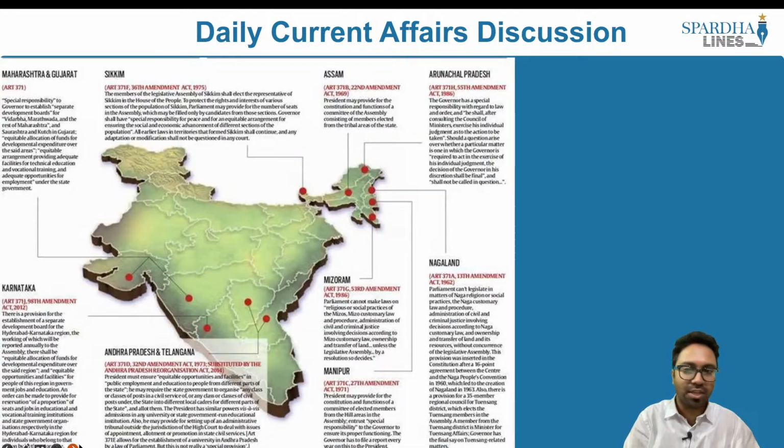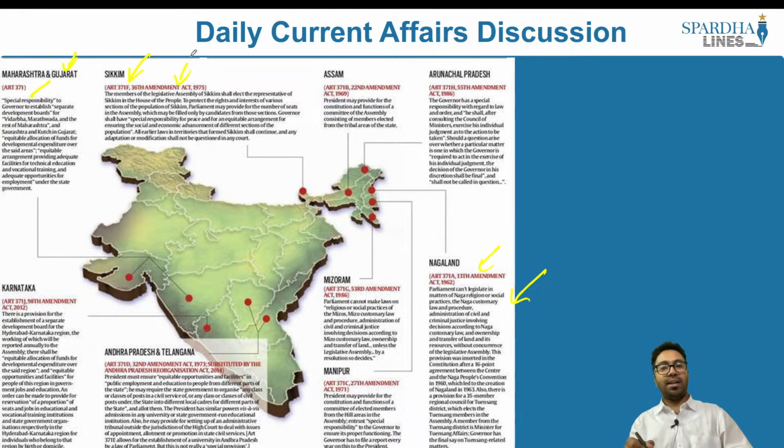So 371A is with respect to Nagaland. Parliament can't legislate in matters of Naga religion or social practices, the Naga customary law and procedure, and administration of civil and criminal justice involving decisions according to Naga customary law. This was introduced as part of the 13th Amendment Act of 1962. Then we have Article 371, which is to do with the states of Maharashtra and Gujarat. Then we have Article 371F, which is to do with the state of Sikkim. It was introduced via the 36th Amendment Act of 1975.